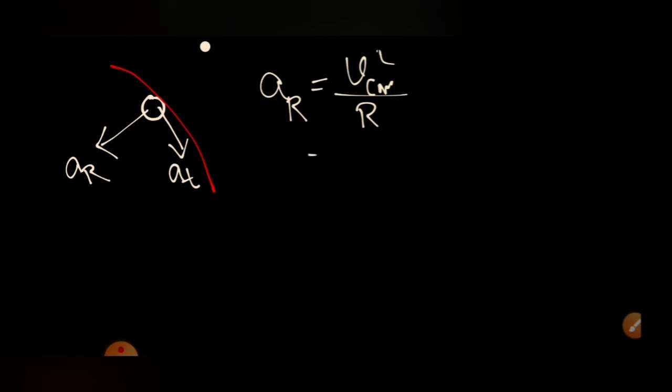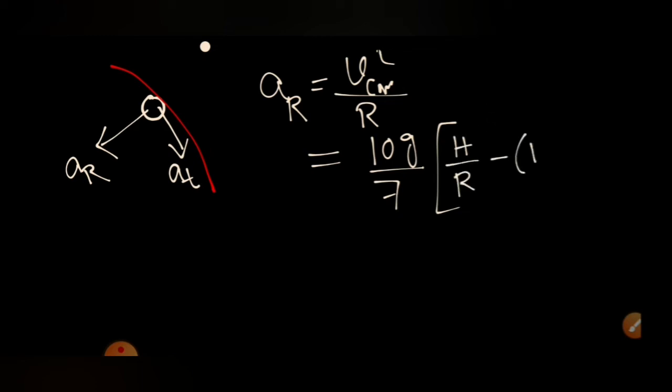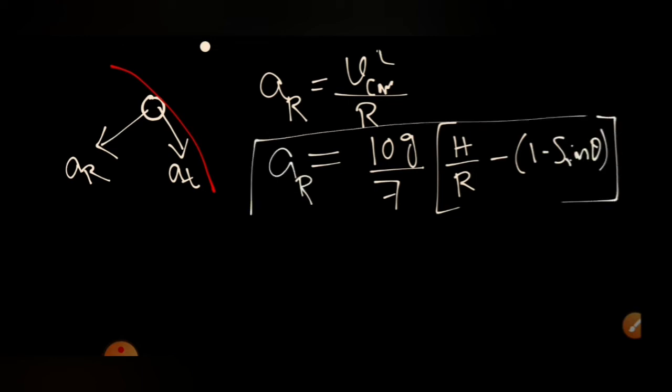We calculated VCM square, we divide this by R, and we get the expression: 10 G by 7 into H divided by R minus 1 minus sine theta. This will be the radial acceleration.